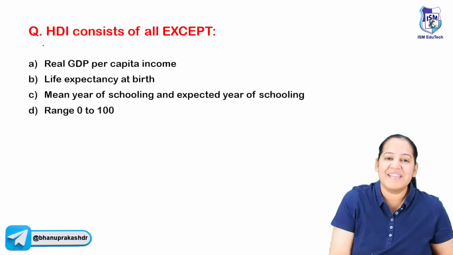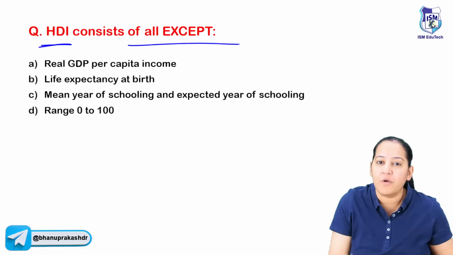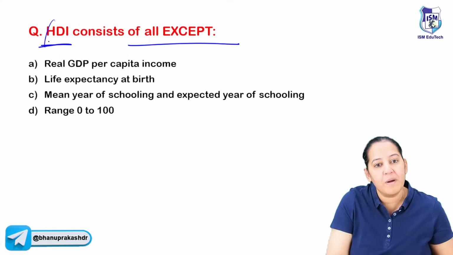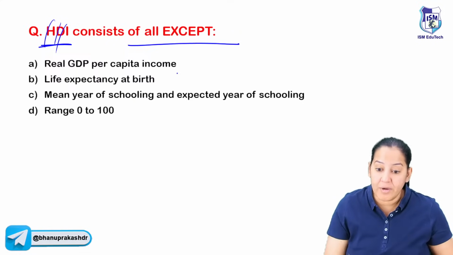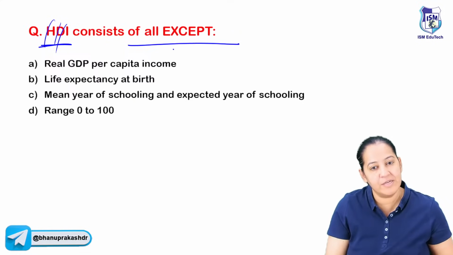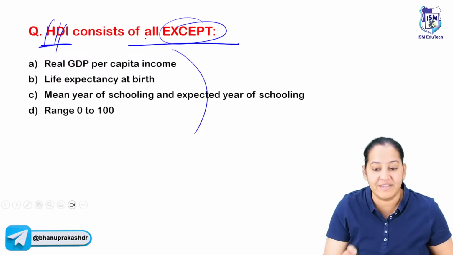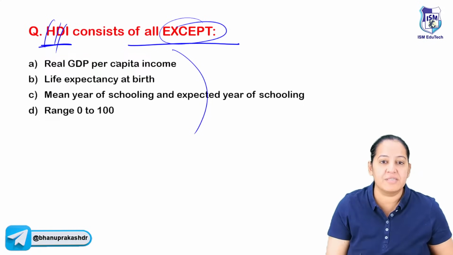Okay, so the question is: HDI includes all of the following except. What is HDI? Human Developmental Index. What are the components of Human Developmental Index? If you know the components, you can tell me what is not a component. They are asking the except. So the four options are in front of you.